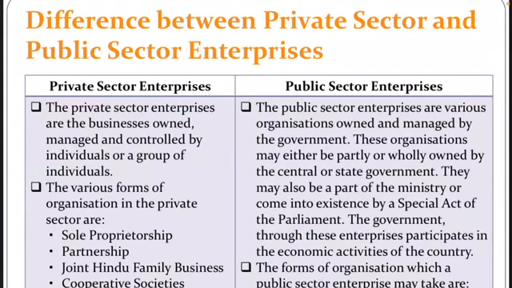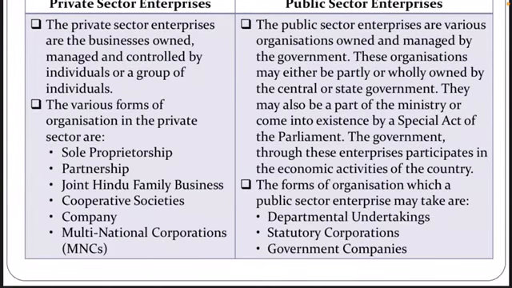See, private sector enterprises are the businesses owned, managed and controlled by individuals or a group of individuals. In simple terms, you can say that private sector are those forms of business which are owned and managed by individuals or group of individuals separately. There is no intervention from the government, there is no role of government. And the examples of the various forms of private sector are sole proprietorship, partnership, joint Hindu family business, cooperative societies, company and multinational corporations, as we have studied in chapter number 2nd.